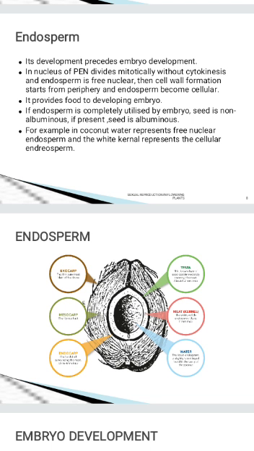The primary endosperm nucleus continuously undergoes mitotic division, that is, only karyokinesis occurs.